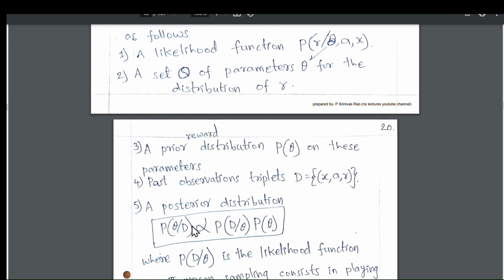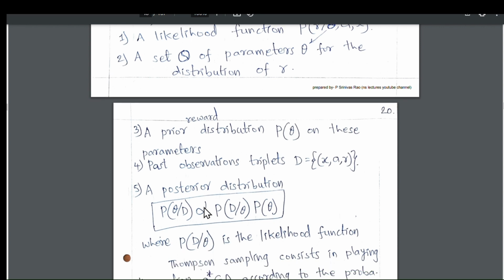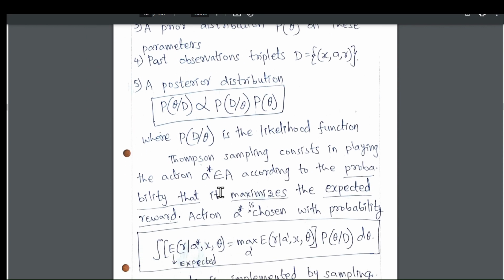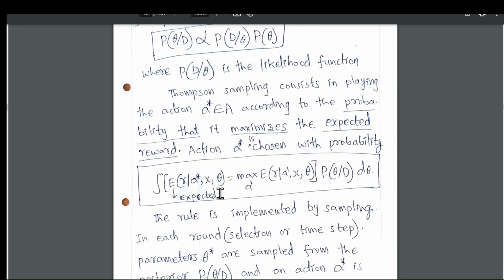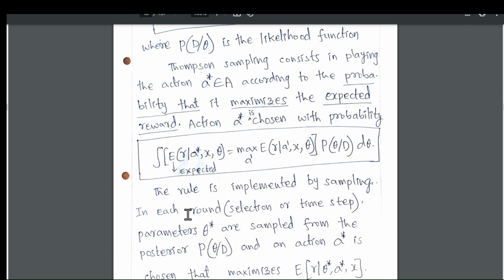Posterior distribution: this is the formula of the posterior distribution, where P of theta given D is directly proportional to P of D given theta times P of theta, where P of D given theta is the likelihood function. Thompson sampling consists in playing the action A star, where A star belongs to capital A, the set of actions, according to the probability that it maximizes the expected reward. Action A star is chosen with probability, and the formula is given here. You need to remember this formula while writing in your exam.